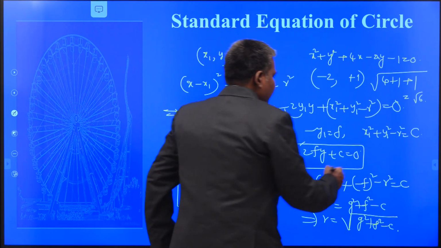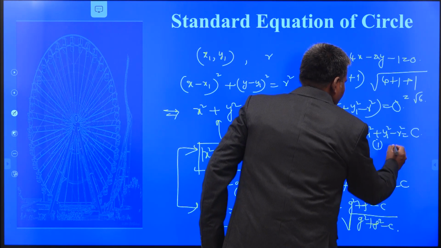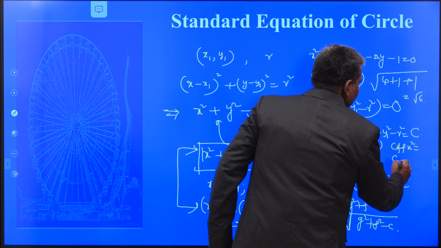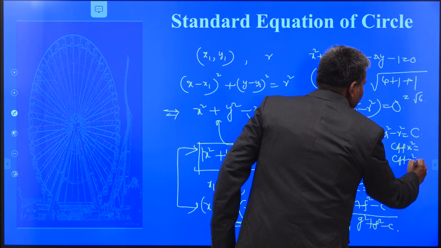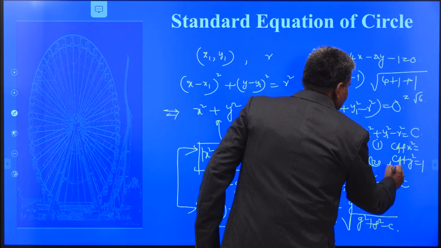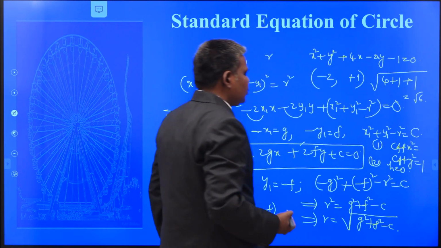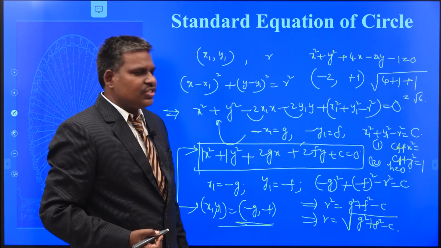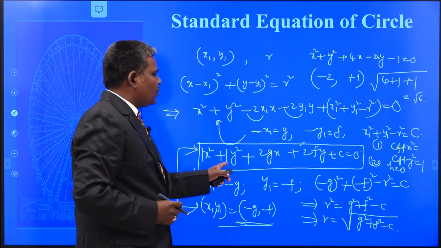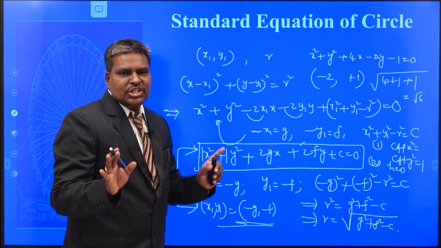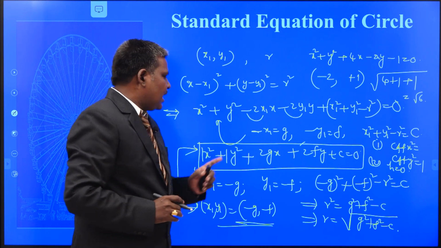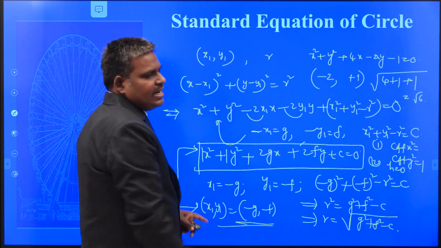Okay, what is the first condition? Coefficient of x square is equal to coefficient of y square is equal to 1, and the xy coefficient, suppose say it is h, then h is equal to 0. So the coefficient of x square is equal to the coefficient of y square, and that must be equal to 1. Then only the equation represents a circle, and there is no xy term in my second degree equation.